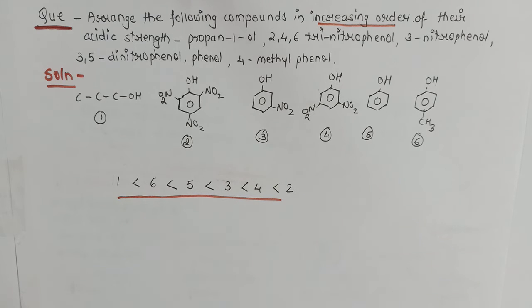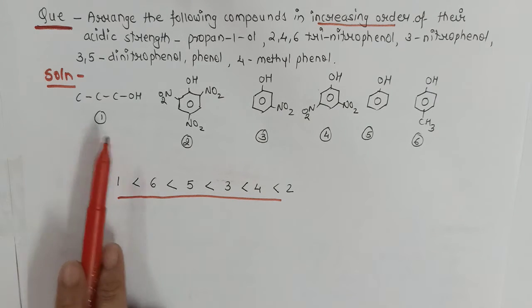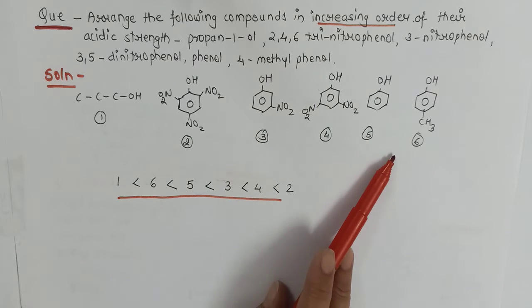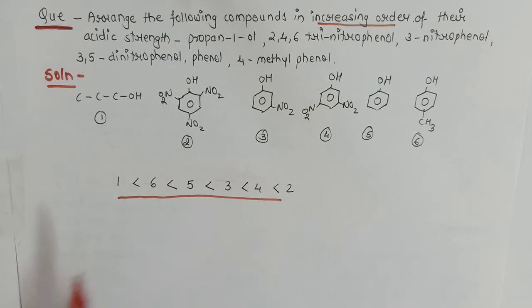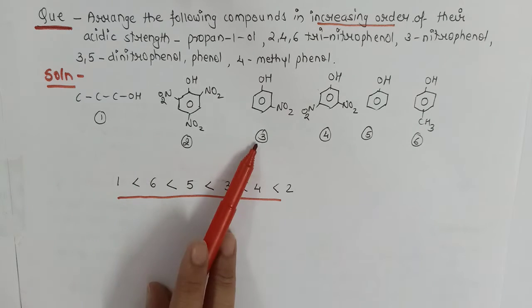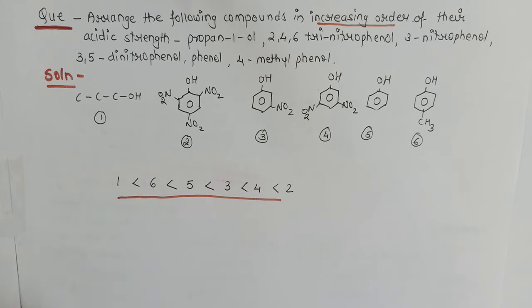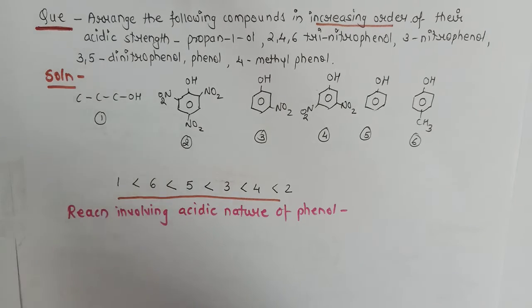If you are following this pattern in your board exam, don't forget to number the compounds. If you are directly writing the numbers, the examiner may not be able to understand for which compound you have given number 1 and for which compound you have given number 2. And therefore, it's always better to write the structures and then number them.